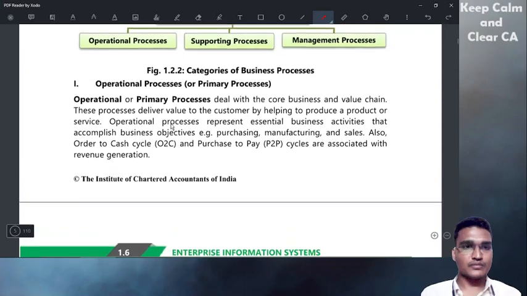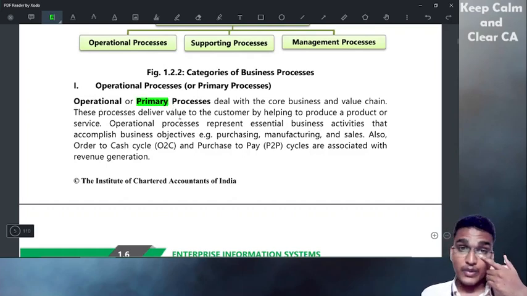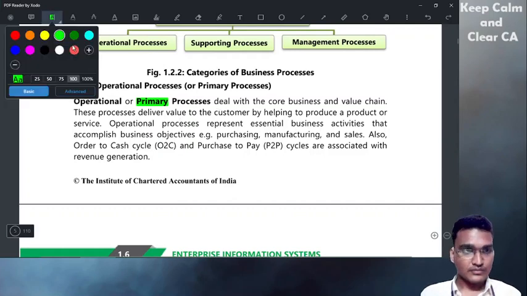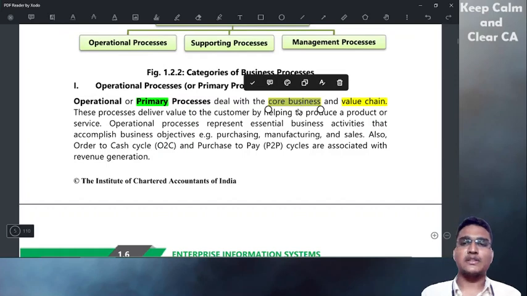Then operational processes. First one: operational process, or primary process. Operational process is also called primary process. It deals with the core business and value chain. Core business, their core business.